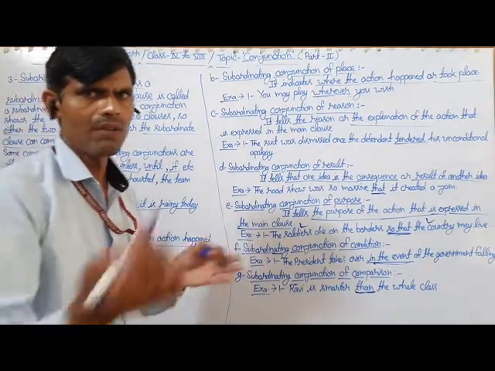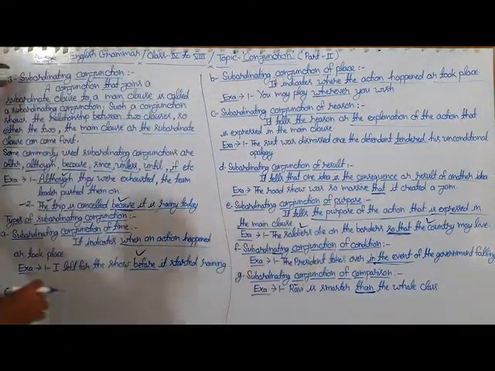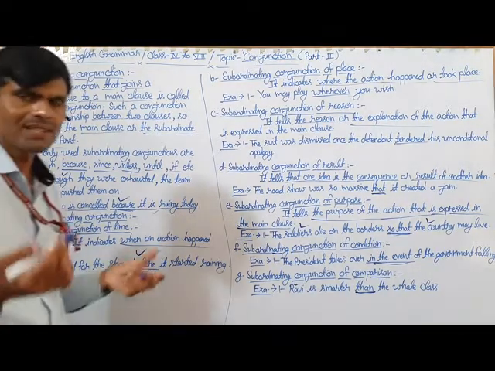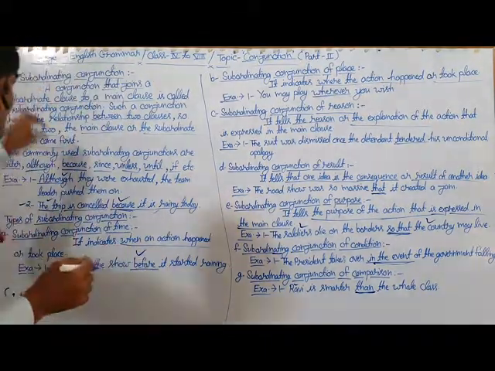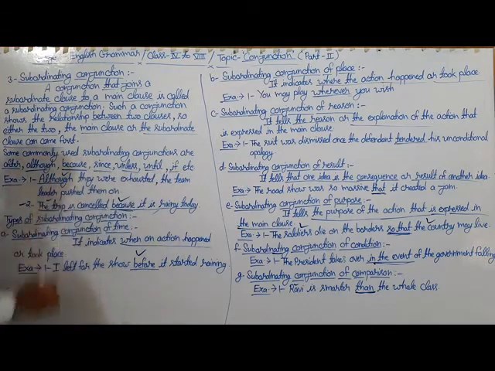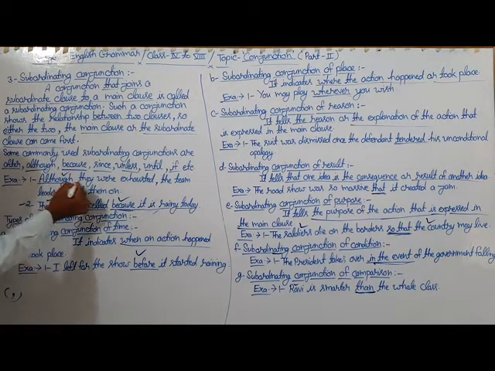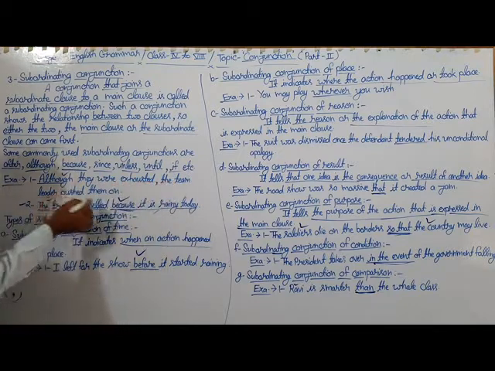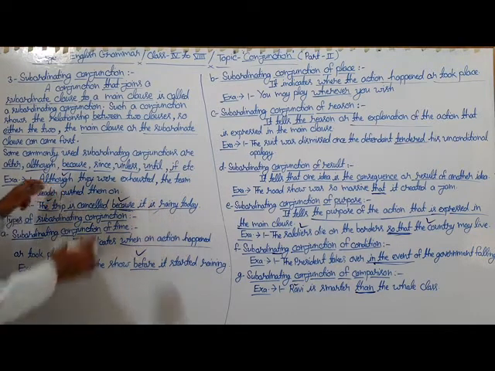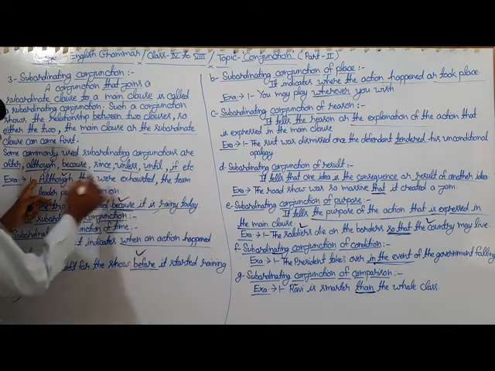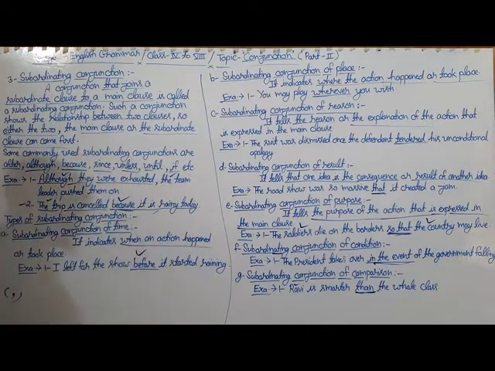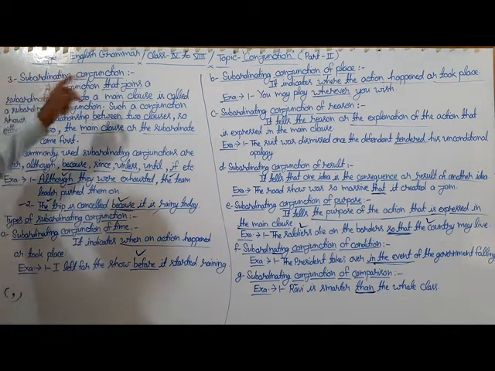So students, now have a quick look once again please. The third kind of conjunction is subordinating conjunction. A conjunction which joins a subordinate clause to its main clause is called the subordinating conjunction. Here are some examples. Although they were exhausted, the team leader pushed them on. Here the underlined word although is a subordinating conjunction because it joins the subordinate clause to its main clause.